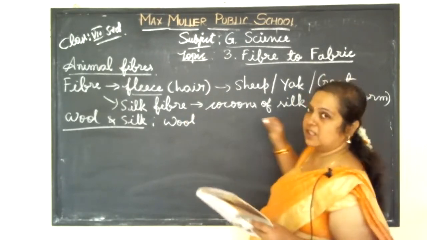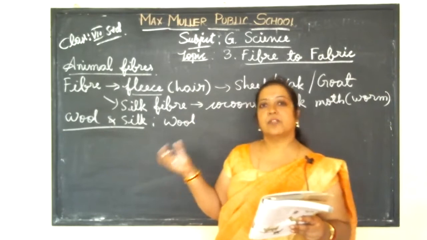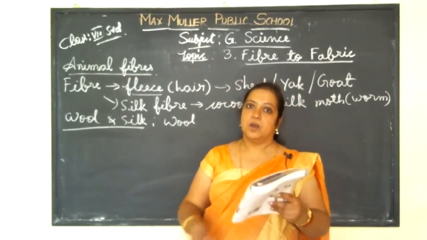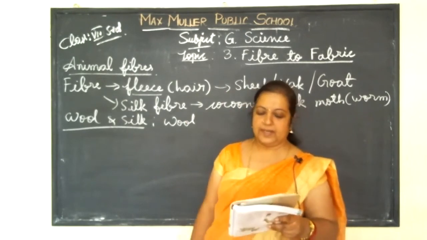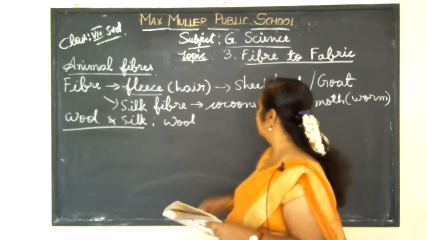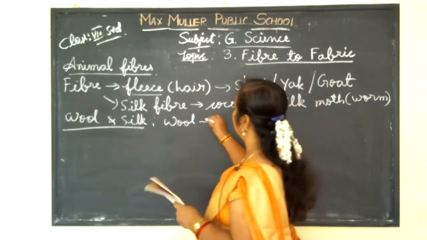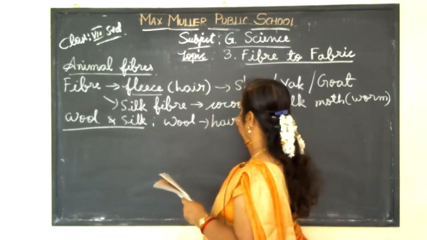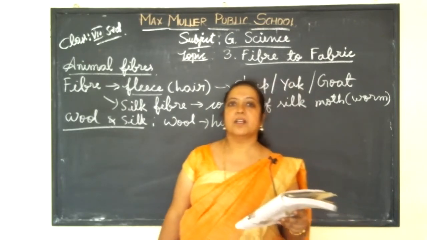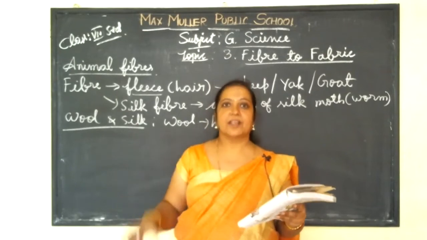Other than these, there are different animals also which are yielding the wool to us. These wool-yielding animals bear hairs on their body. That hair will be removed for making the fleece, for making the yarn.